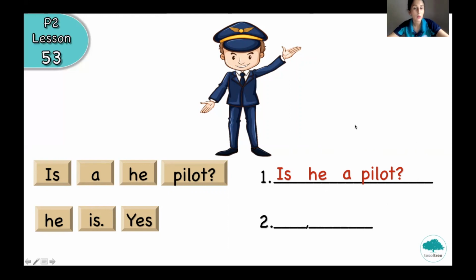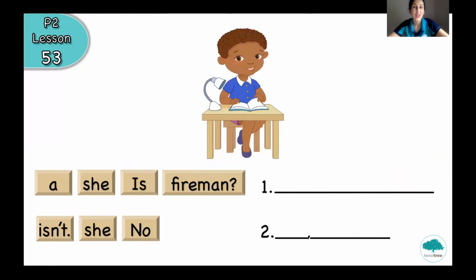So let's answer the question. He is yes. We can see a pilot. Yes. So yes should be on the first place. And then he is. That's true. Good job, P2. Okay, but we have to practice one more time. Now let's have a look at the picture. Let's read what we have.